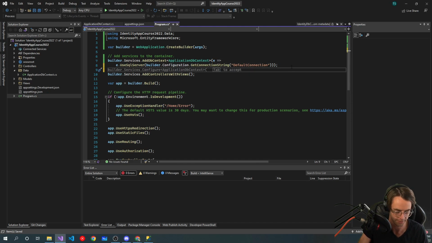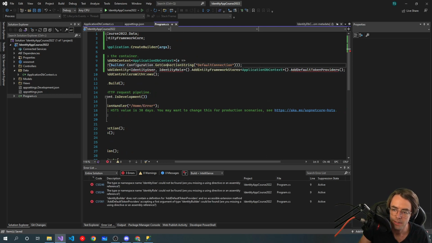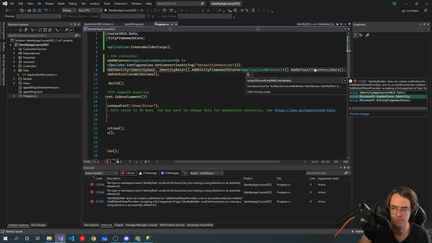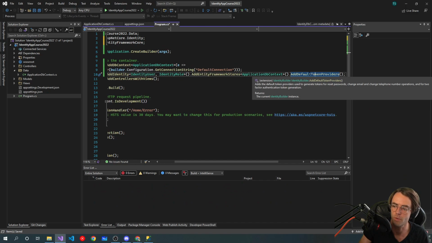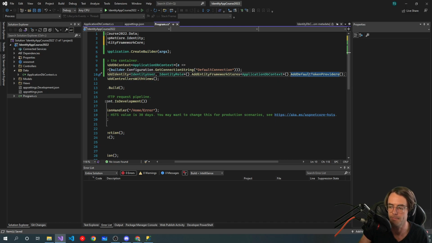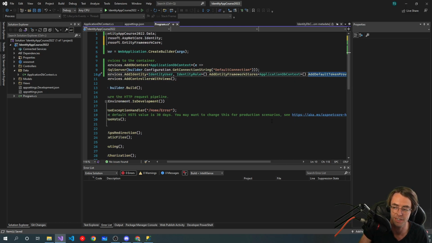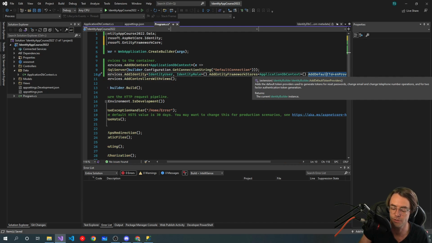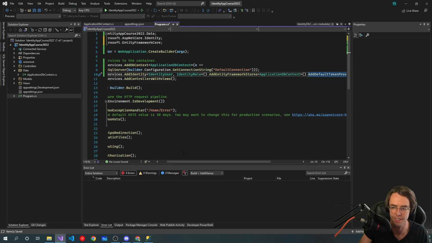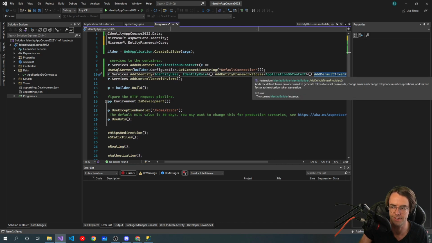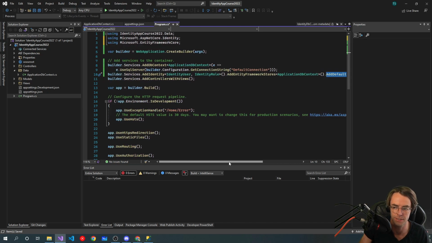So we go in here and we put in AddEntityFrameworkStores and AddDefaultTokenProviders. I'm not exactly sure why they call this default token providers, but this is going to give you the operations for two-factor authentication and for reset password, and this is for cookies as well. So it has a default token, but we're not actually using JWT in this. We're using cookies, and that will bring me to another part here.